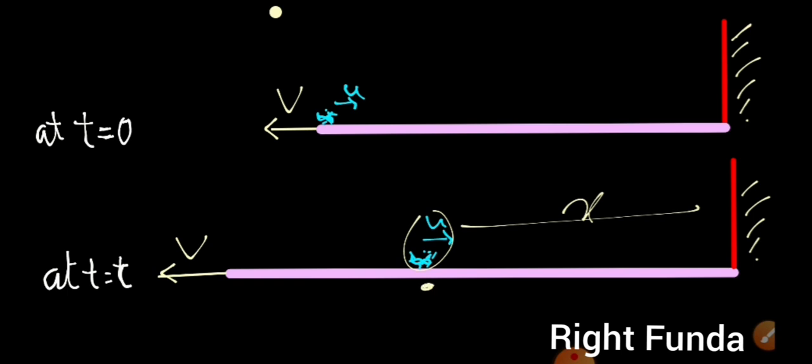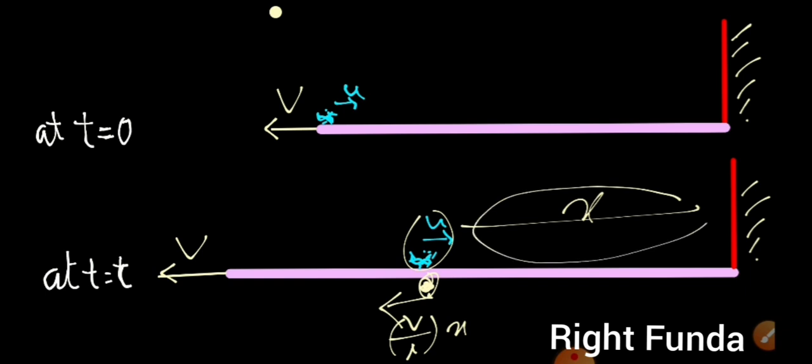So right now this point's velocity is equal to v by L into x, the velocity of this body. Okay, now I told you we'll be solving this problem by a fractional method. So at any time t, let's take, what fraction of this length is left out to reach the other end.